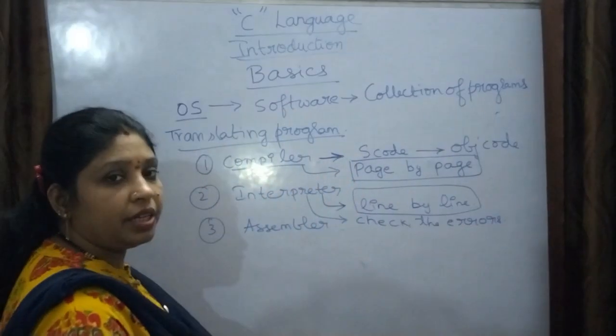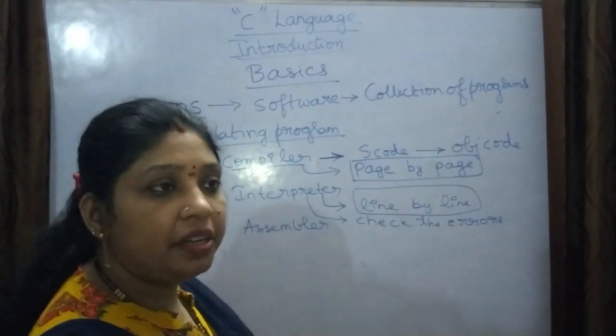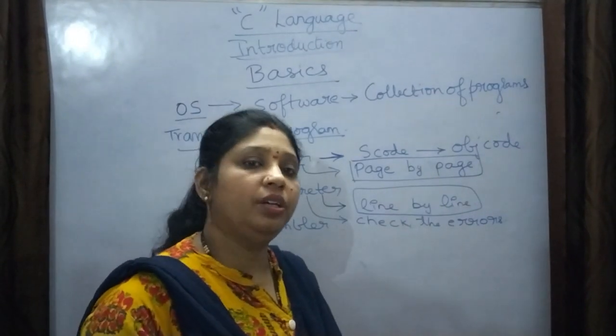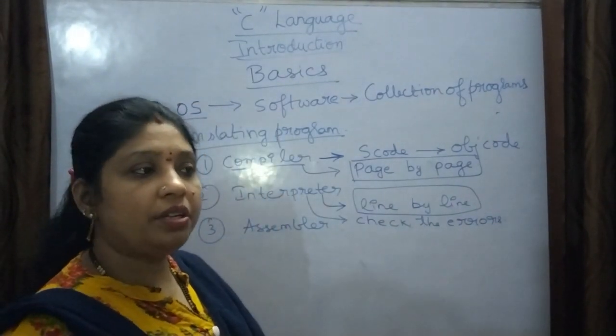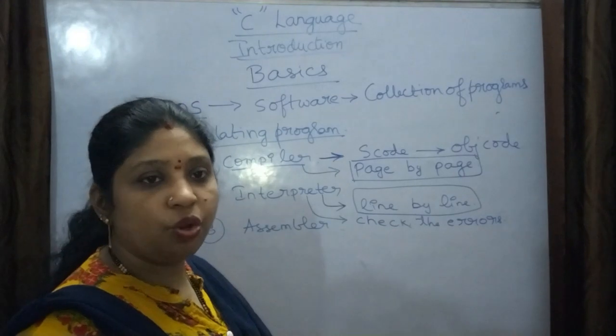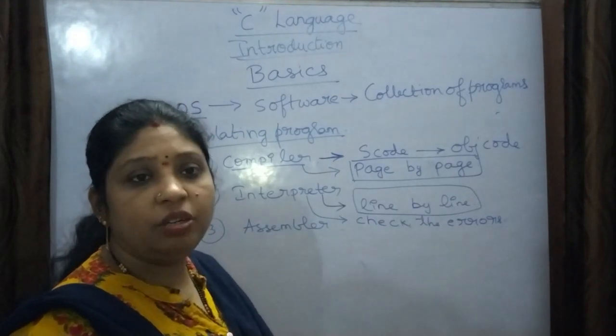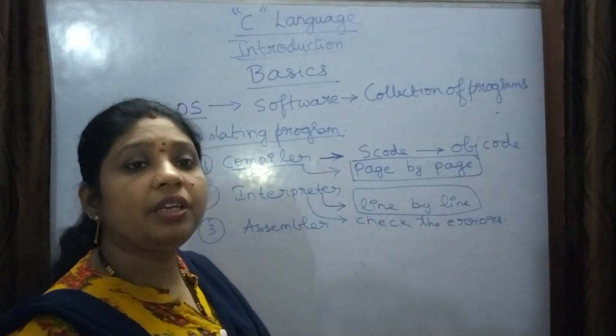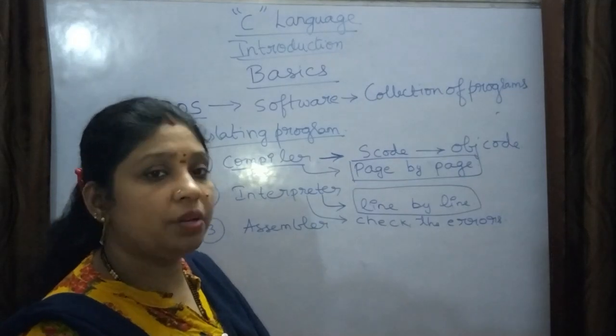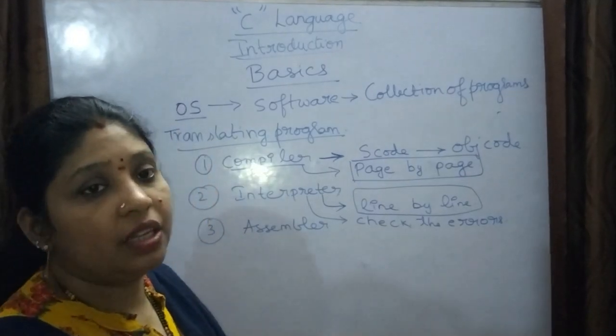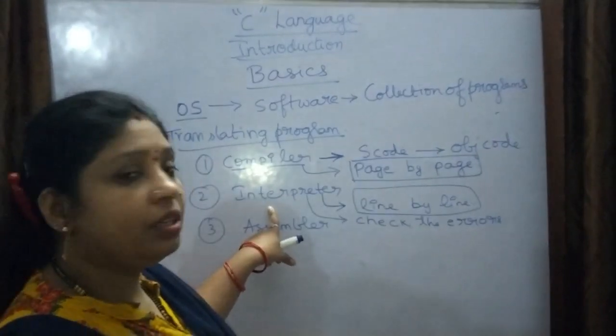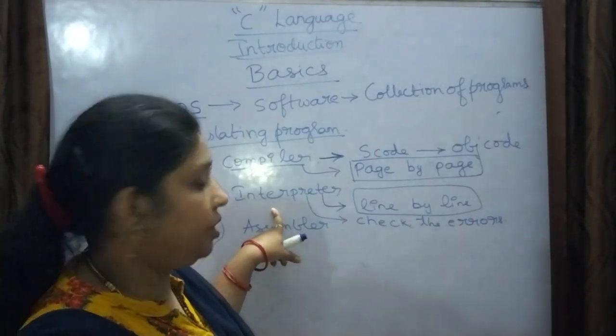What are errors? Errors are the mistakes we made while writing the programs. If you have forgotten a comma, a full stop or any key term, it will show the mistake in the form of errors. That work is done by the translating program called the interpreter.